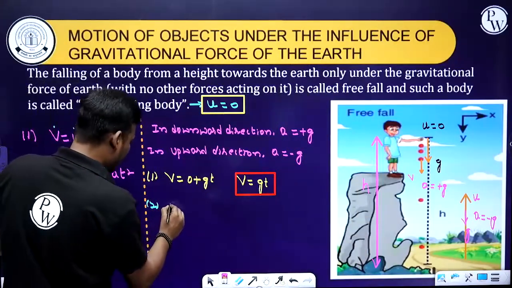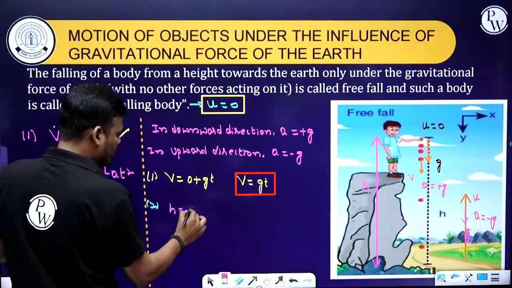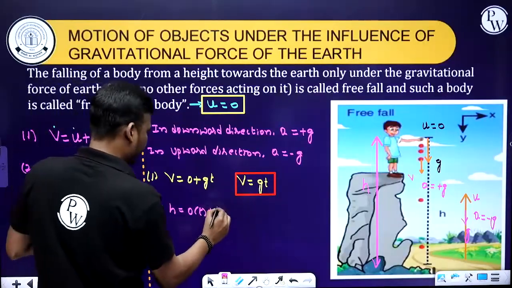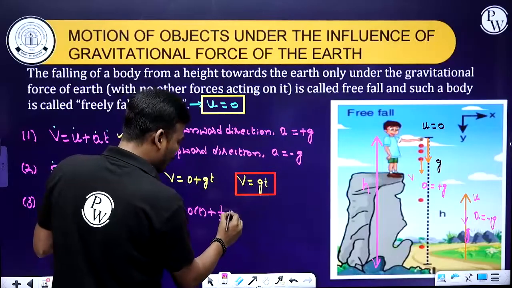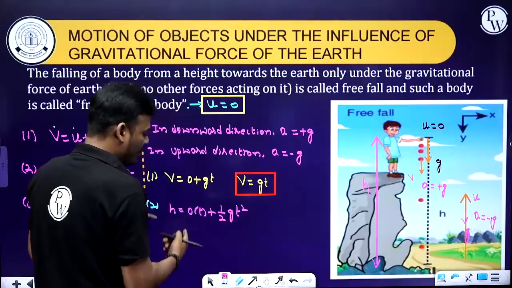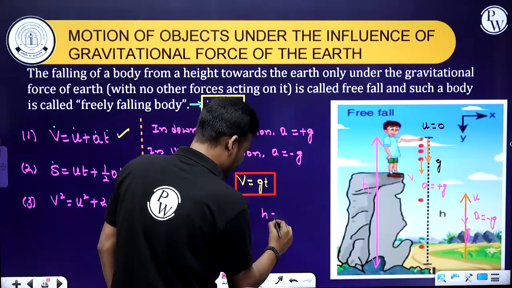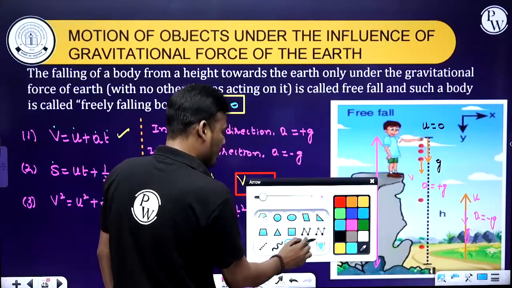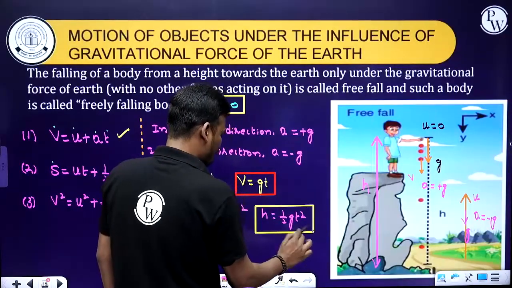Now, h is equal to 0 into t plus half, as it is, a. In place of a, the motion is downward, therefore plus g into t square. 0 into t is still 0, so height is half gt square. Fine. Second equation of motion is also done.